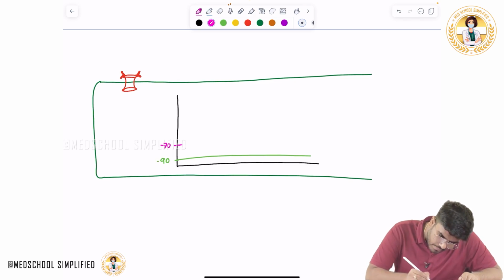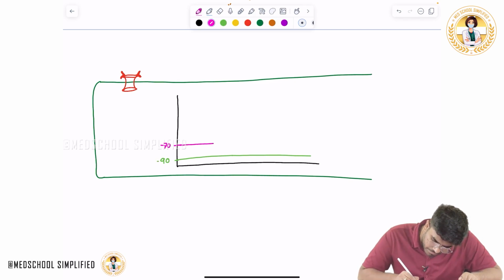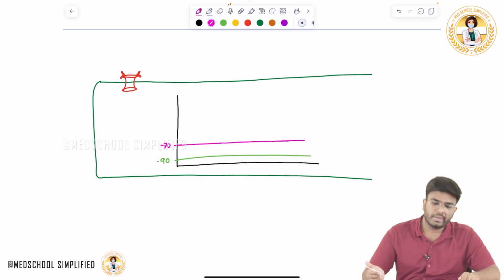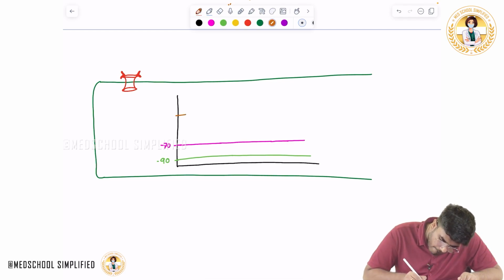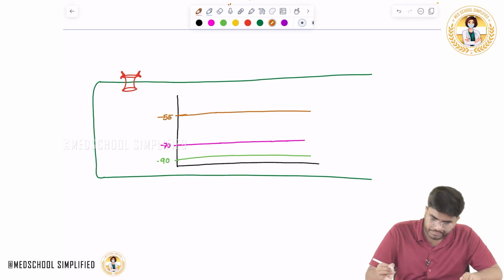Okay. So here, the nerve is resting. I am just keeping it as a straight line. And what is the threshold potential? Threshold potential is minus 55 millivolt. Here is the threshold value.